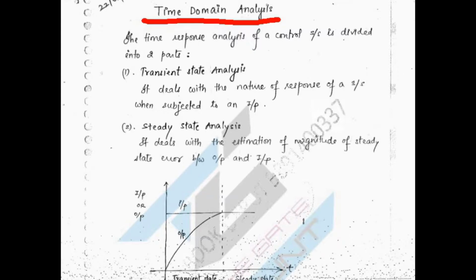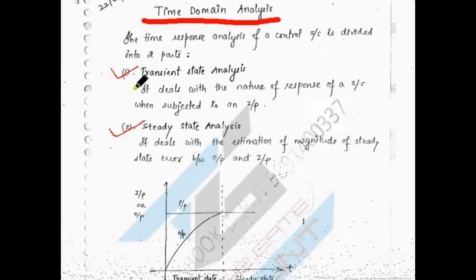Now in time domain analysis, if you are observing any control system or any practical system, then that system's response is divided into two parts. The first part is transient state analysis and the second one is steady state analysis. So that is what I wrote here. First we'll go through what transient state analysis is.